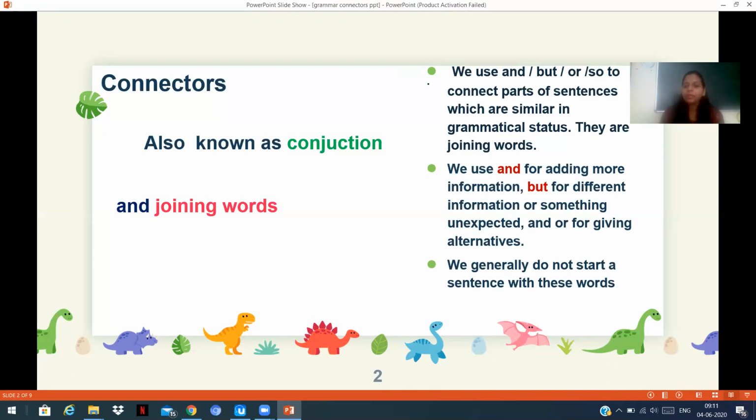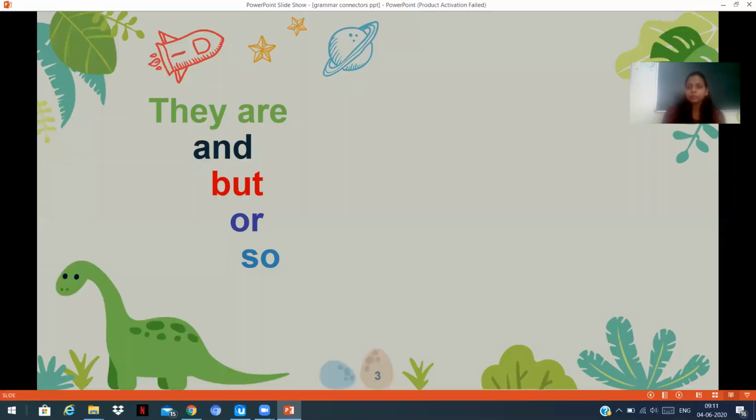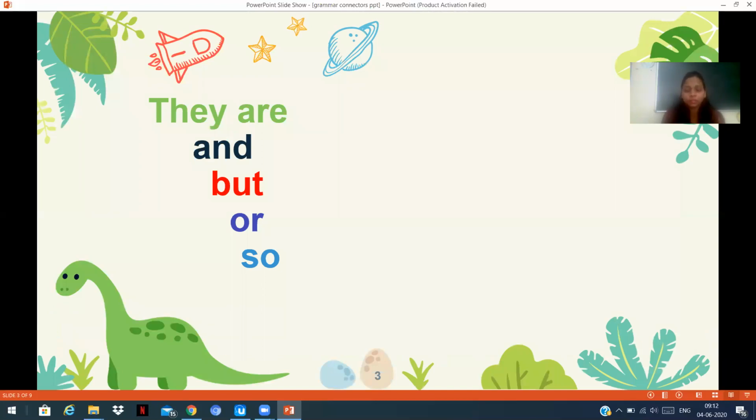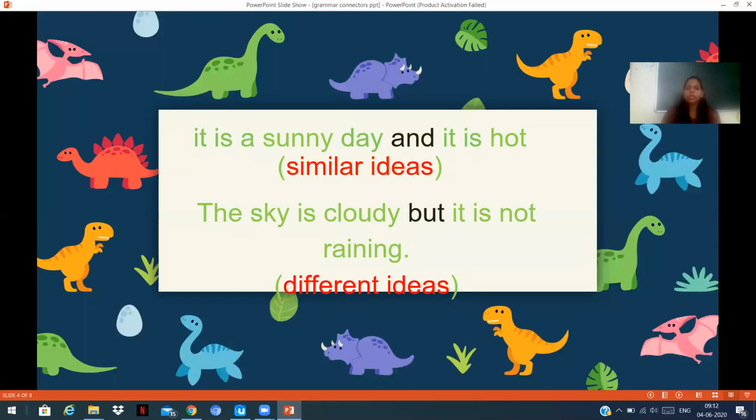We generally do not start a sentence with these words. You remember, children, we never start sentences like "And there is a..." or "But this happened." We never start a sentence like that. So what are the connectors, conjunctions or joining words? They are and, but, or, so. These are the connectors.